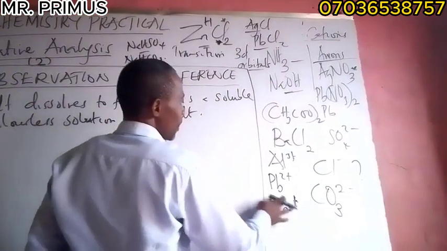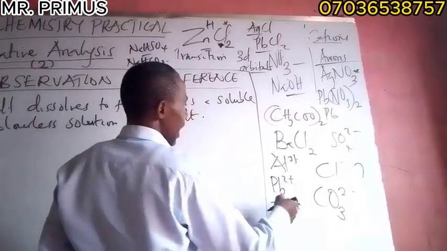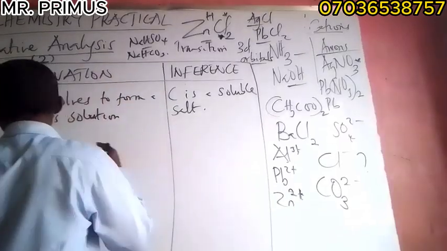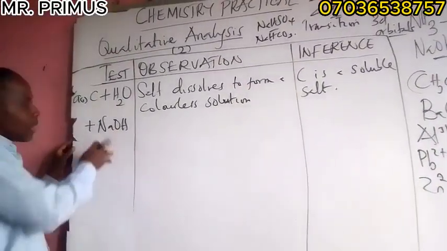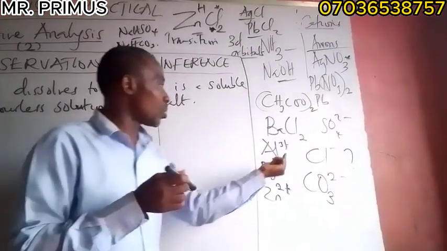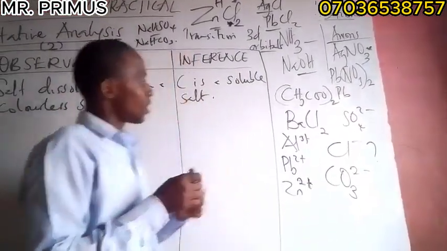Alright. So now lead ion, zinc ion, these ones. Most of the time we use sodium hydroxide to precipitate these. So anytime in your experiment you see sodium hydroxide, your mind should go to these things.